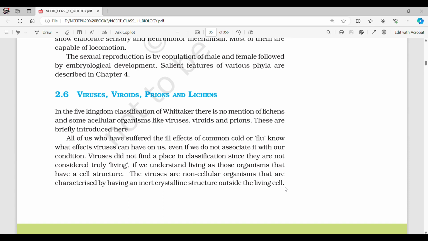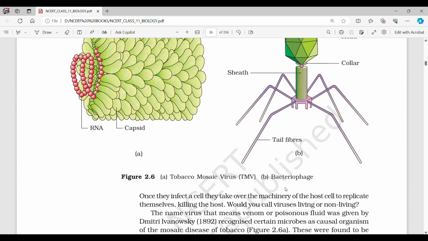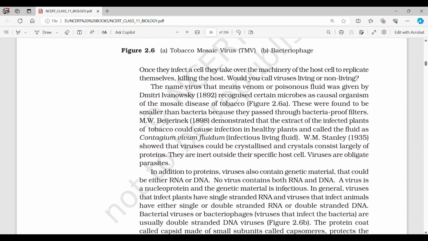If we understand living as those organisms that have a cell structure, the viruses are non-cellular organisms that are characterized by having an inert crystalline structure outside of the living cell. Once they infect a cell, they take over the machinery of the host cell to replicate themselves, killing the host. Would you call viruses living or non-living?